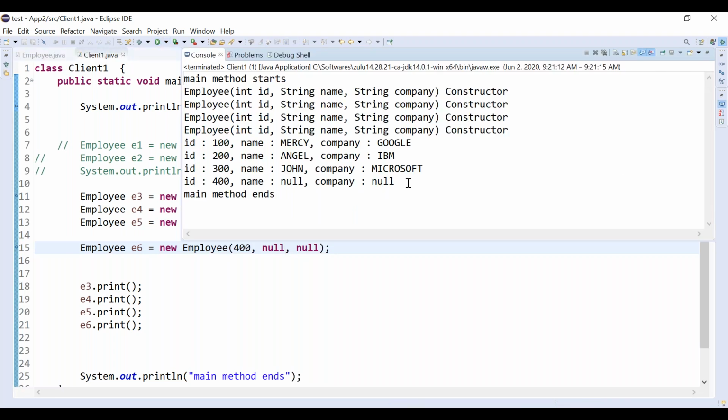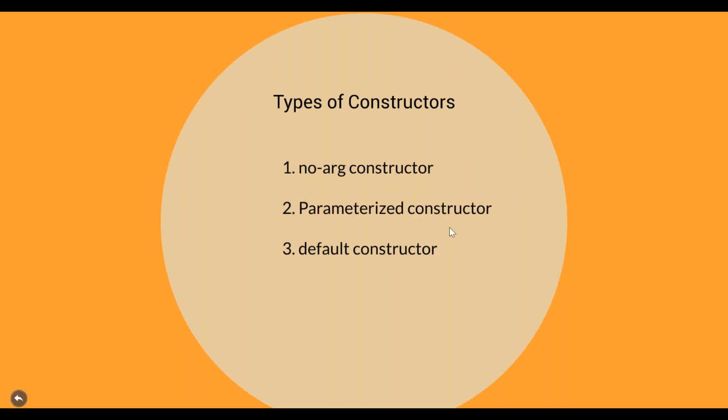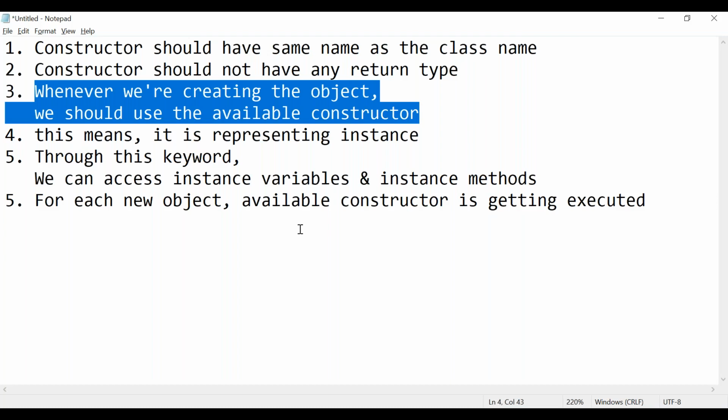So we are getting, right? ID is 400, name is null, company is null. This is also possible. Now again we are going back to our slide. We have seen two things. No argument constructor, how to use it is simple, we already saw.